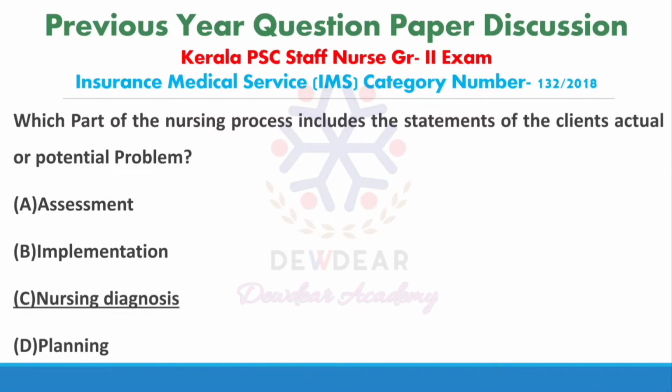Nursing diagnosis is a statement of the client's actual or potential responses to a health problem. Actual problem means one that is perceived or experienced by the client. And potential problem is one for which the client is at risk. So here the question is which part of the nursing process includes the statements of the client's actual or potential problem. So correct answer is nursing diagnosis.